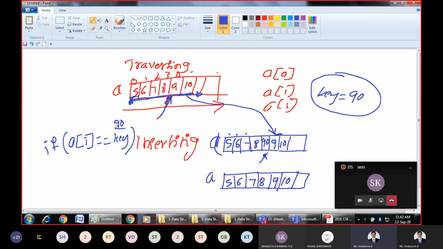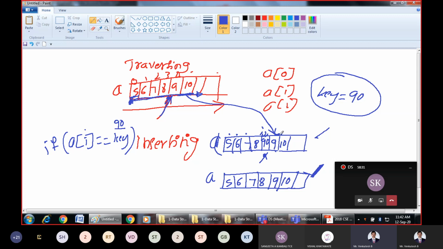Key element is 90. I will change from 0 onwards. But in this case, whenever the i is pointing to this location, the search will be successful. Why? Because 90 is present in this particular array, at this location. So if 90 is not present, if you take this array, 90 is not present. So whenever you perform searching, either the given element is present in the array or the given element is not